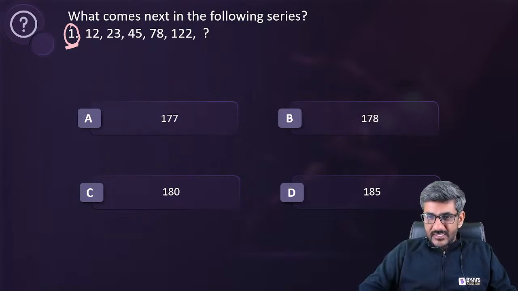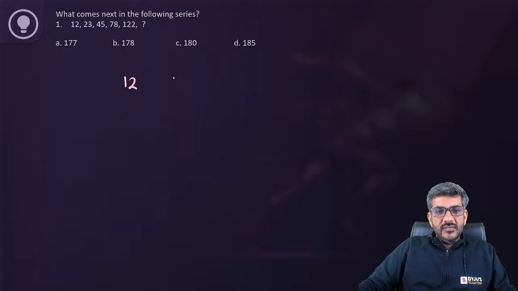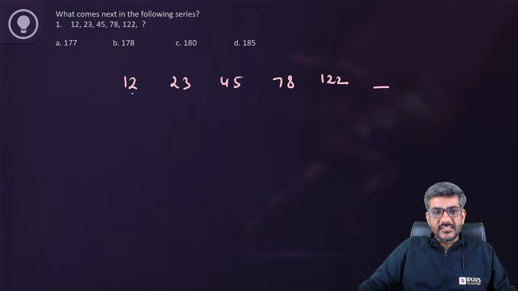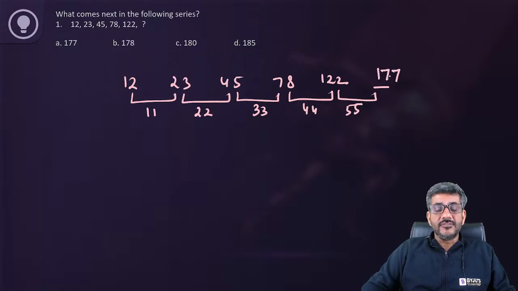Naman has answered 177. Devanshi, Shantanu, Aman Mishra, Aditya Raj, Yashasvi, everyone says 177. Anjali Gupta as well says 177. Akshay says A, that is 177. Let's start doing this question. So 12, 23, 45, 78, 122. What is the next number? The difference between these two is 11. The difference between these two is 22. The difference between these is 33. It becomes clear from here. The next difference has to be 55. 122 plus 55 is 177. That has to be the right answer.